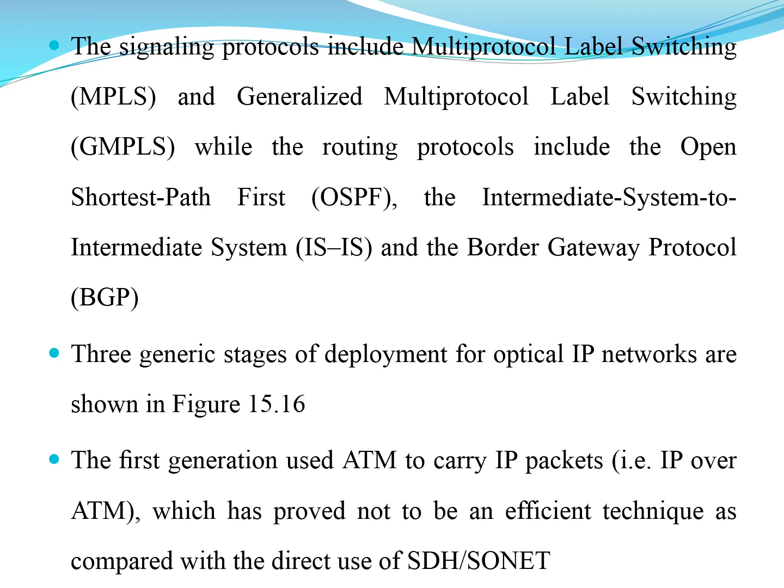Then the signaling protocols include multi-protocol label switching (MPLS) and generalized multi-protocol label switching (GMPLS). These are the two signaling protocols used in this switching process. While the routing protocols are open shortest path first (OSPF), the intermediate system to intermediate system (IS-IS), and the border gateway protocol (BGP). So these are the three different routing protocols, and the earlier two were the signaling protocols. We have signaling protocols as well as routing protocols used in the communication system here.